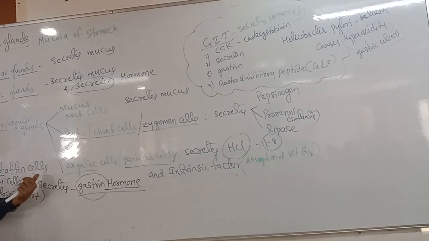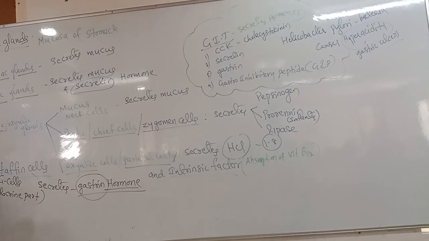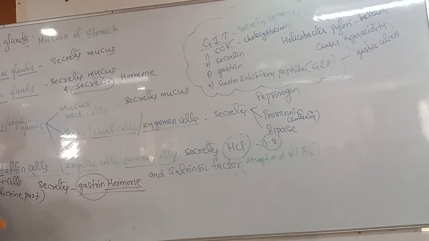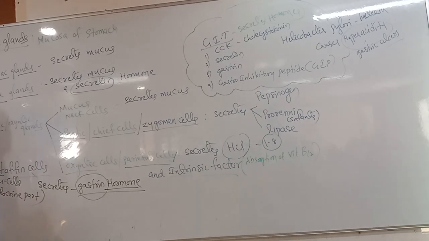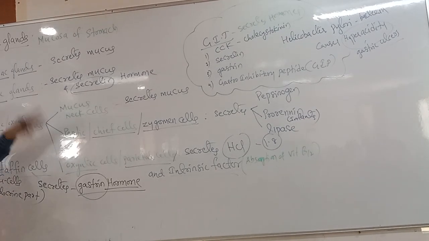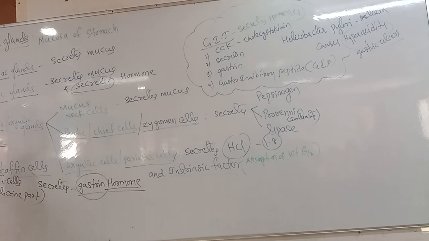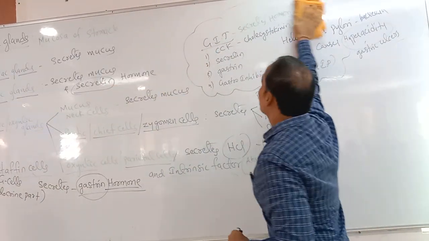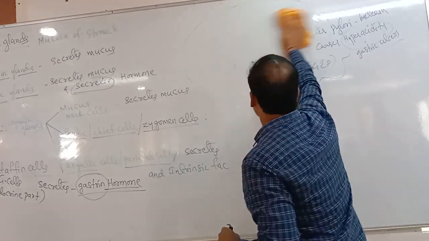It does not secrete exocrine secretions; it secretes endocrine secretions, nothing but the gastrin hormone. Remember, students. Clear? Okay, total gastric glands: all points we have covered, not one point skipped. Got it? Okay, next we can go.